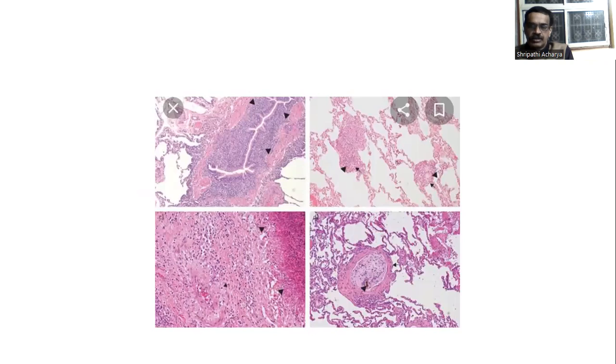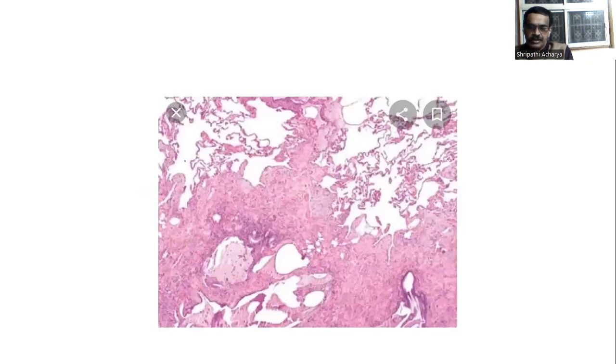We have another histological slide showing different stages. First, you can see the exudate in the lumen. Second, you can see the thickening of the walls, and third and fourth, you can see the exudate and mucus in the center of the bronchiole. There you see the inflammatory cells, and the exudate in the lumen of the bronchioles.